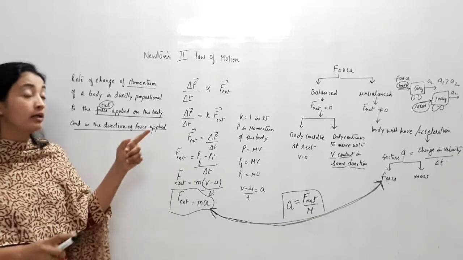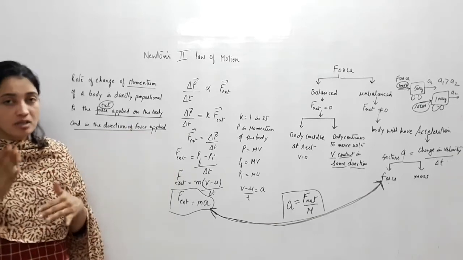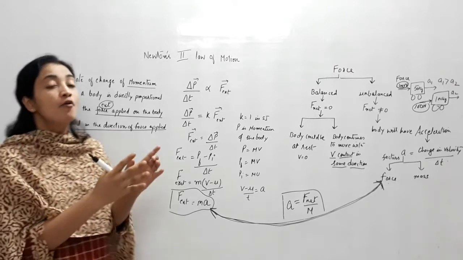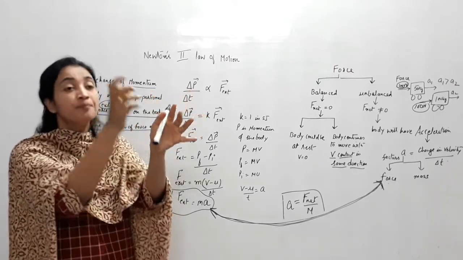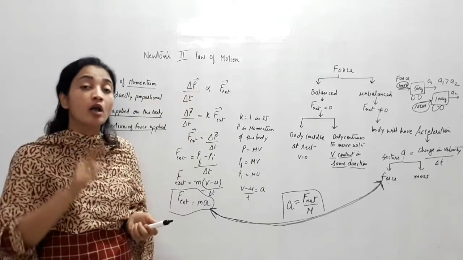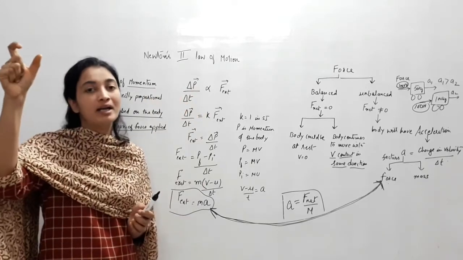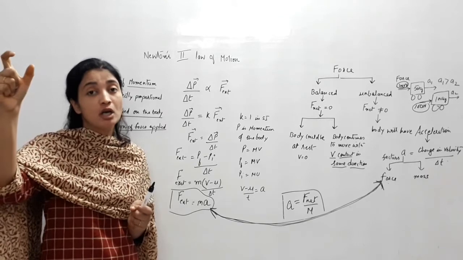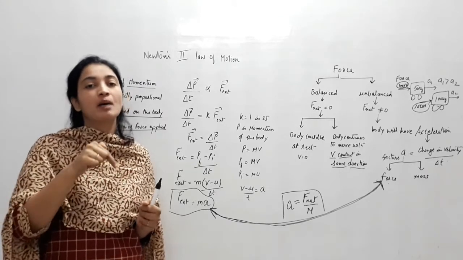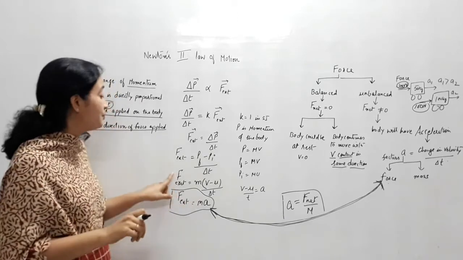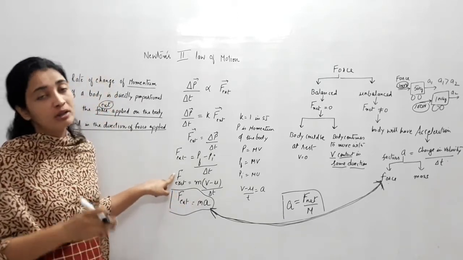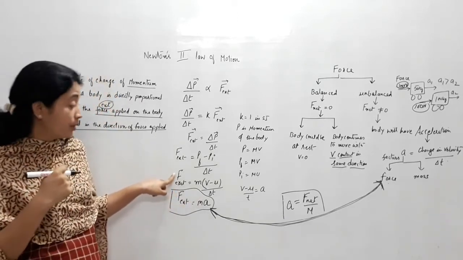We will talk about it in connection with impulse also, but right now we can say when they take the catch without lowering the hands, straight away like this, then the momentum changes all of a sudden, from some momentum p initial to a sudden momentum of 0. This sudden change in a short duration of time exerts a lot of force on the hands of the players.